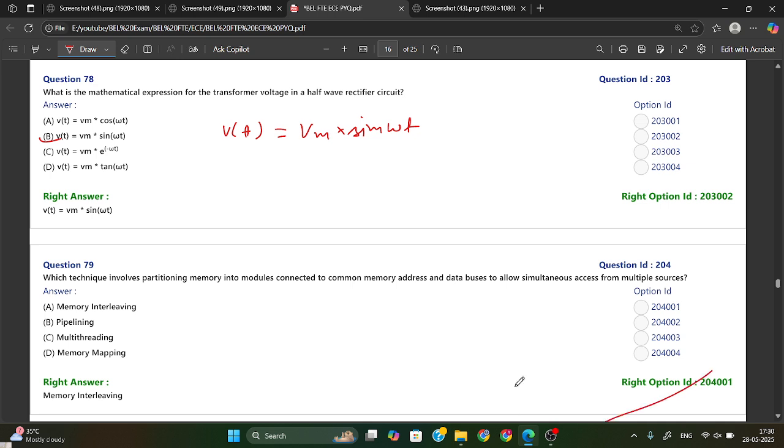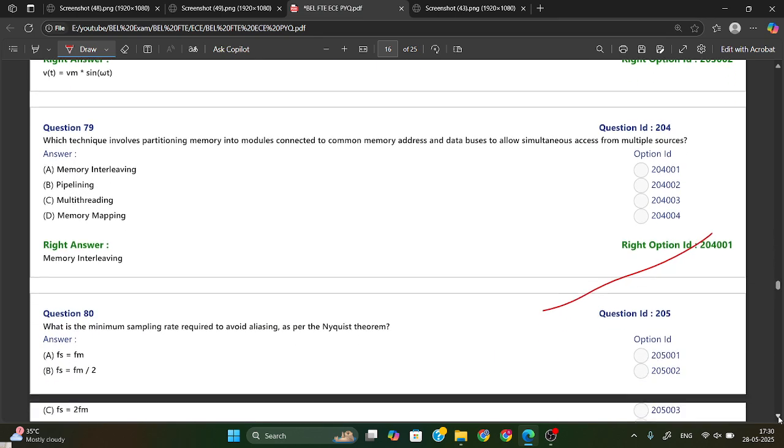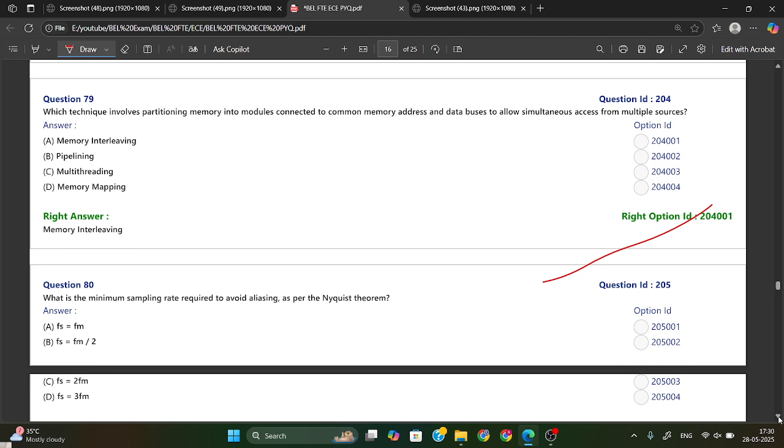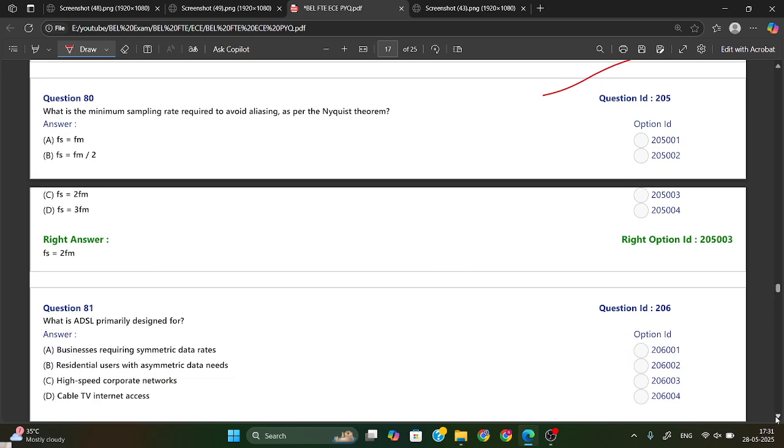Okay. Which technique involves partitioning memory into modules connected to common memory address and data buses to allow simultaneous access for multiple sources? That is your memory interleaving. Memory interleaving allows modules connected to common address and data buses to access multiple sources. Memory interleaving.